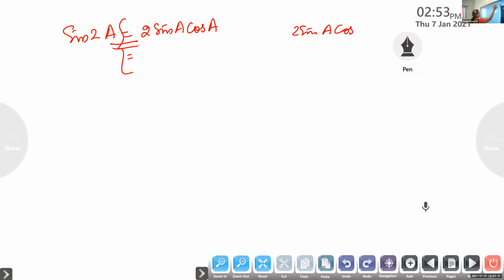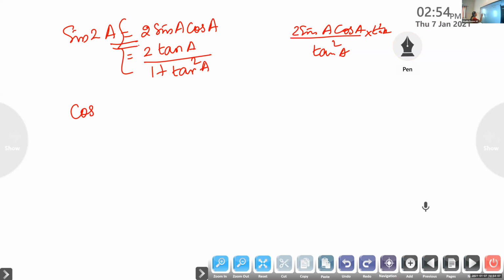The formula is 2 sine A cos A. We will divide the numerator and denominator and derive the formula. Tan is sine by cos. You will cancel it, simplify. On simplifying, the final answer we have to learn is: sine 2A is 2 tan A by 1 plus tan square A.